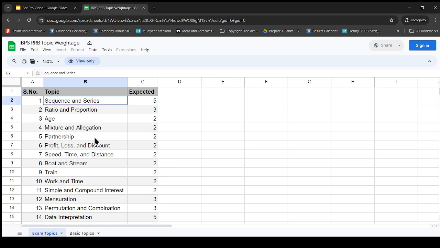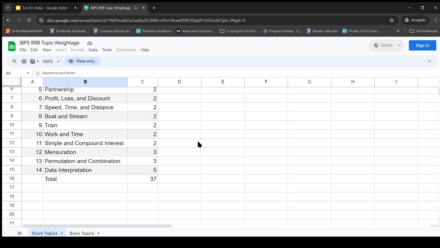So these are like sequence and series, 5 questions are expected. Ratio and proportion, age, mixture and allocation, partnership, profit and loss, speed, time and distance, then boat and stream, train questions, work and time, simple and compound interest, mensuration, permutation and combination, and the last part I have added, that is data interpretation.